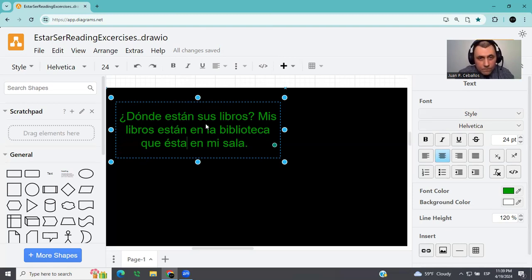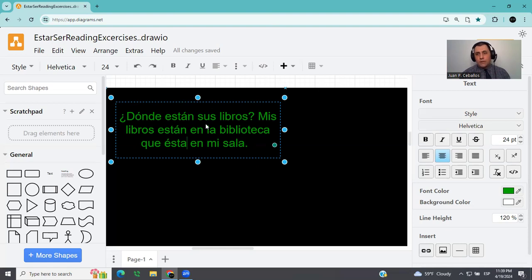Okay. So when I say I'm asking, where are your books? In this case, I'm asking for a location, the location where the books are located. That's why I'm using estar, because I'm talking about the location.